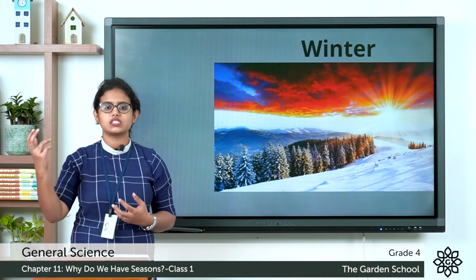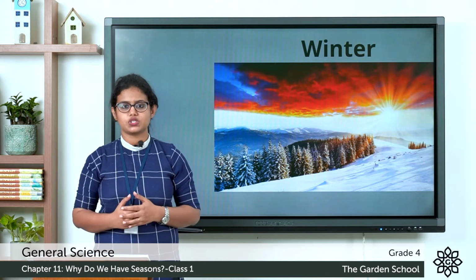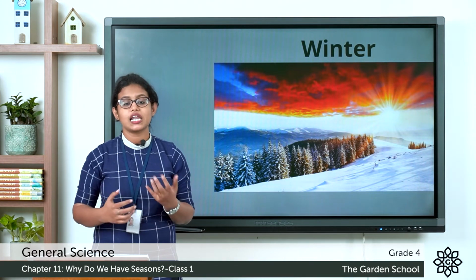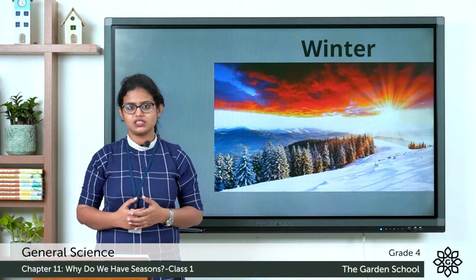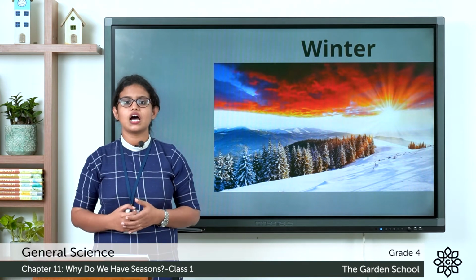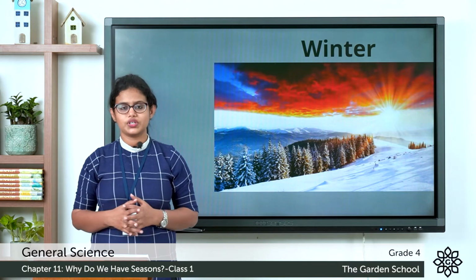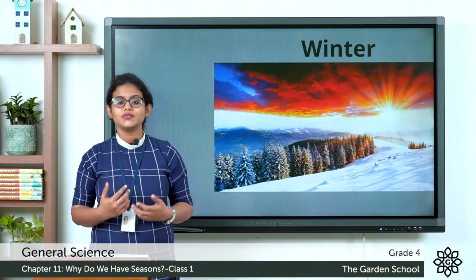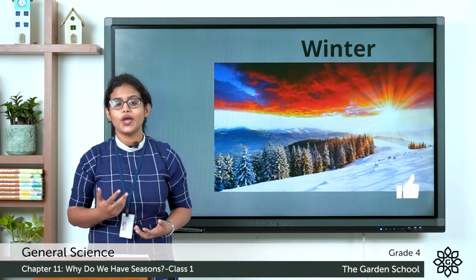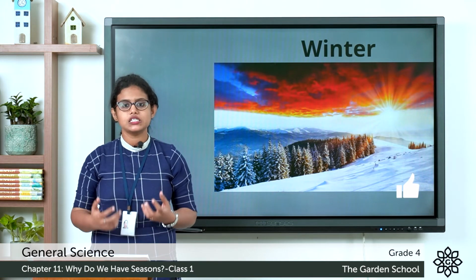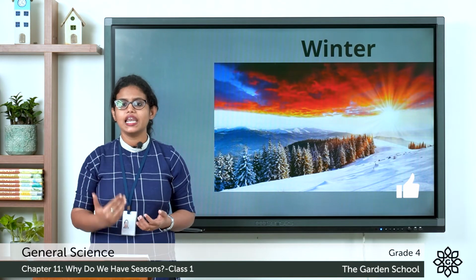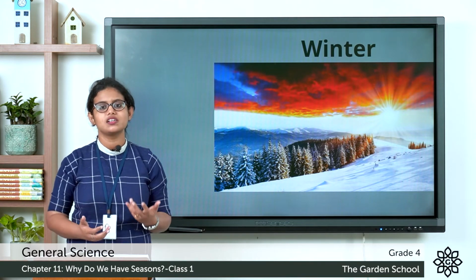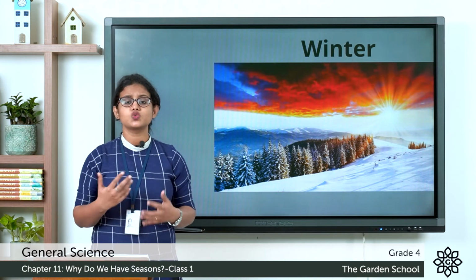And also the sun rays are in a slanting position. The sun rays are slanted to this region. Slanted means not straight. So the sun rays are slanted to this region, making it very cold. So during winter season, it is very cold because this region receives less light and heat from the sun, making these months colder. So that is about winter season.